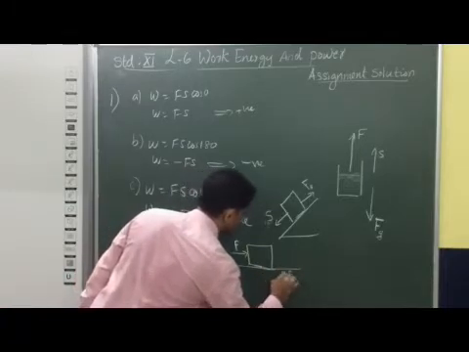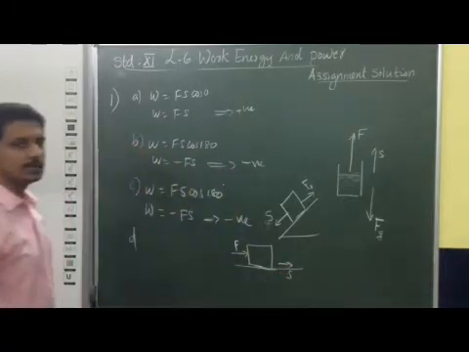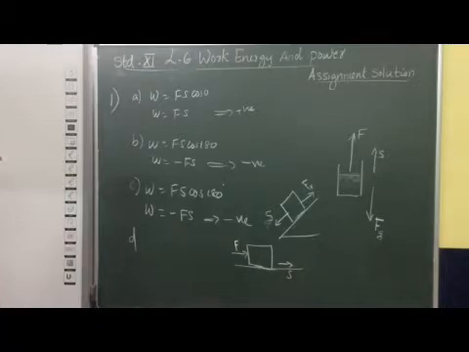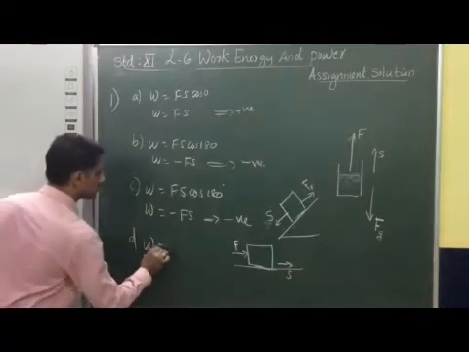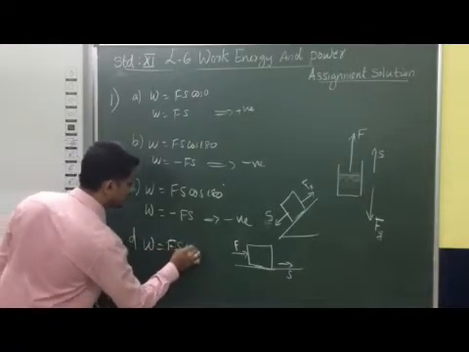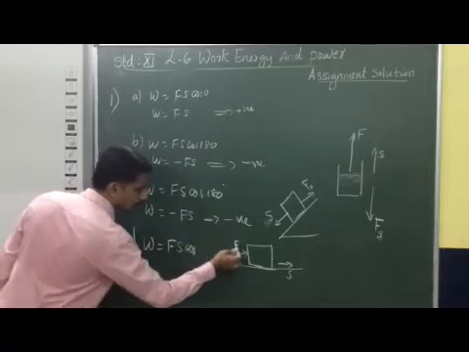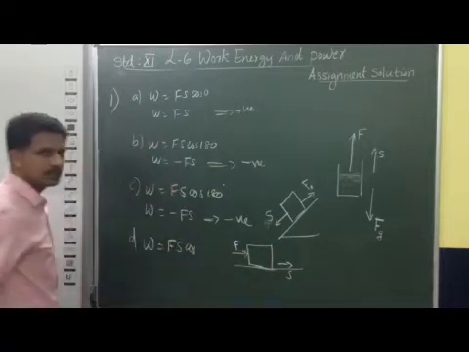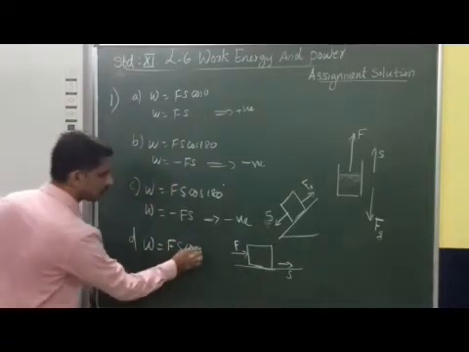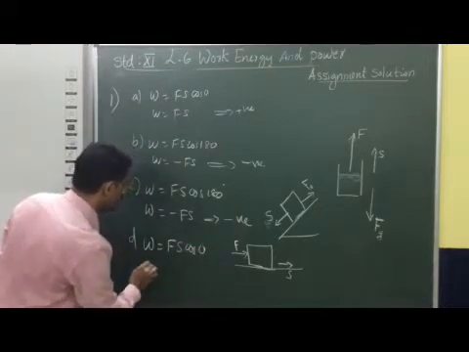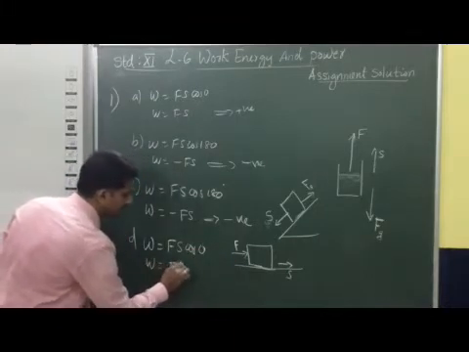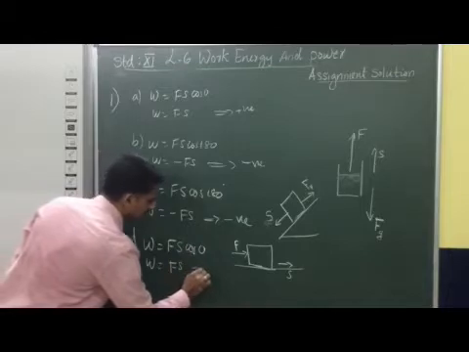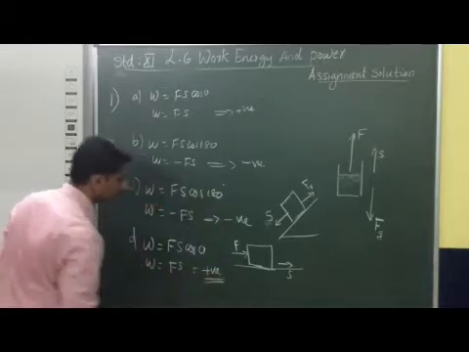Force is there, and the corresponding displacement is there. That means force and displacement are in the same direction. So in this case work done is Fs cos theta, and both force and displacement are in the same direction. So what is theta? 0 only. So work done is positive. So Fs, that means work done is positive.